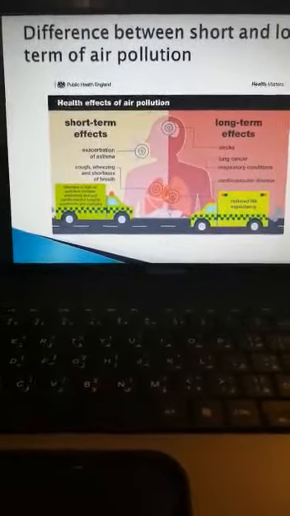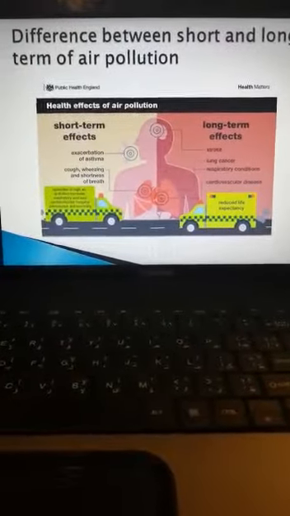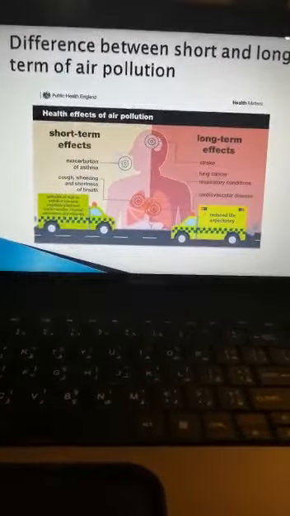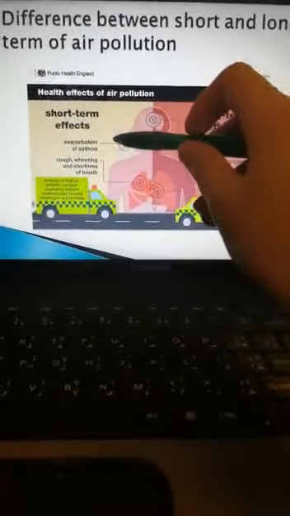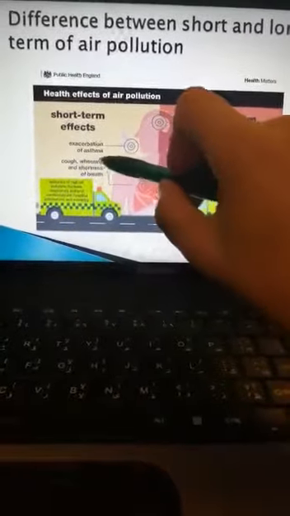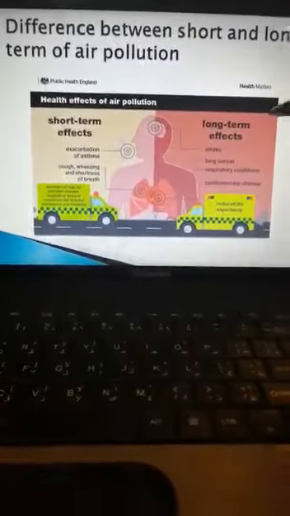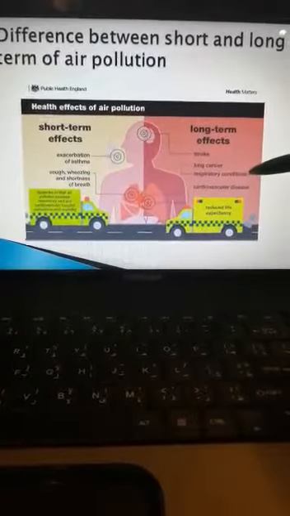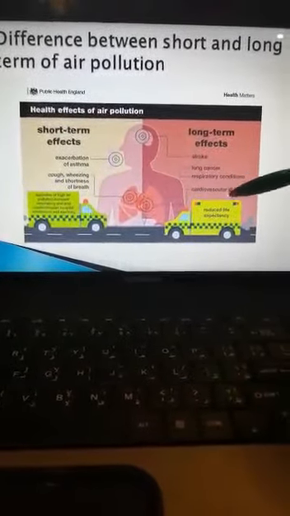So let's know the difference between short and long term effects of air pollution. Short term: cough, wheezing, and shortness of breath. Long term: lung cancer, respiratory conditions, cardiovascular diseases.